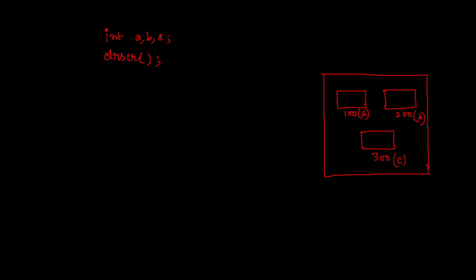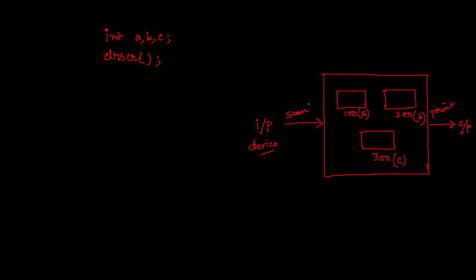Through the input device, keyboard. We say it's scan. And if I want to put to some output device, what we use? Print.